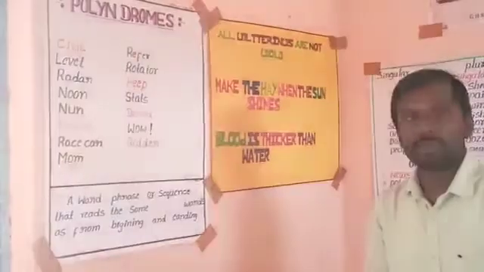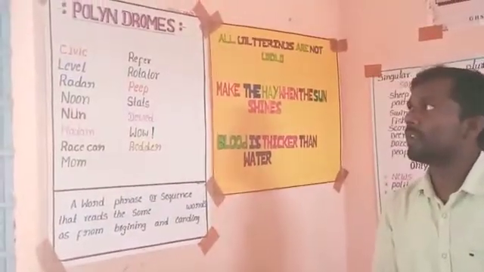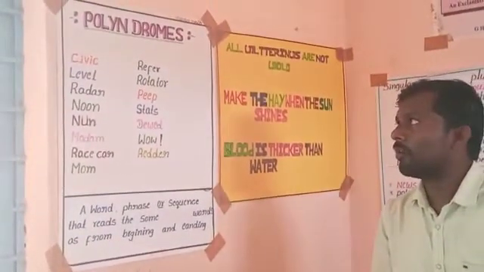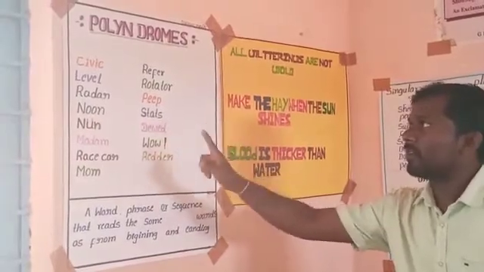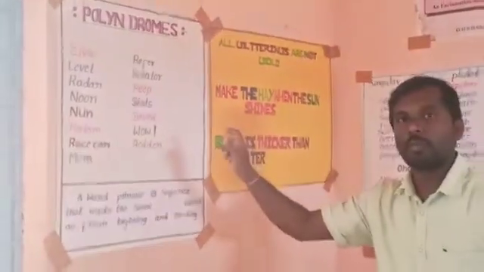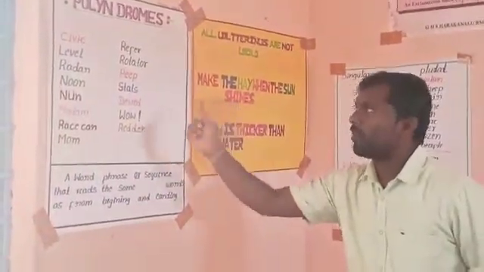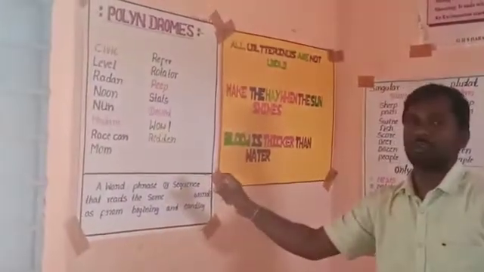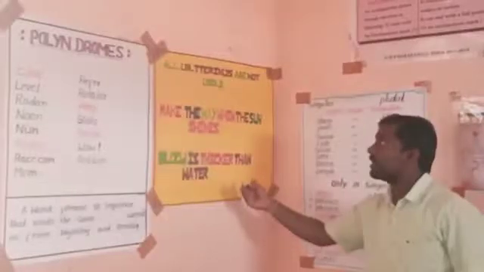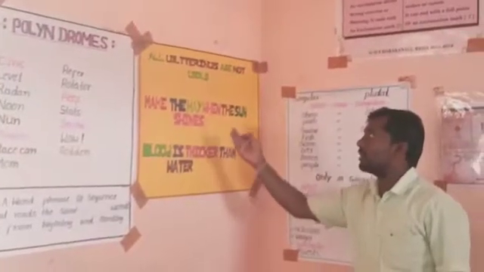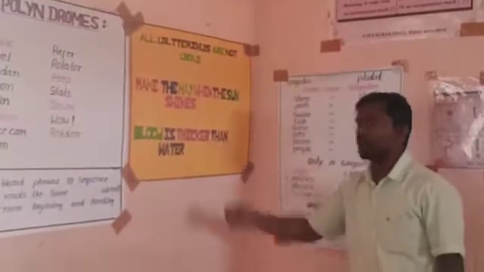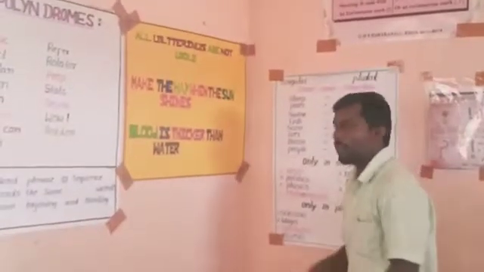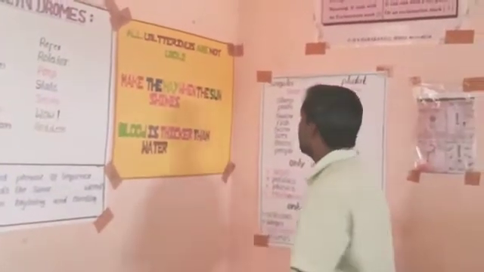Here is a chart named palindromes. Palindromes are words which, if you read from right to left, you get the same word, with the same meaning and spelling. These kinds of words are called palindromes. And that is the proverb chart: All that glitters is not gold, make hay while the sun shines, and blood is thicker than water. You can have a look at it.